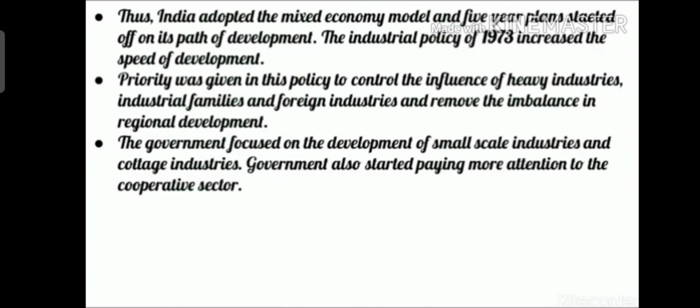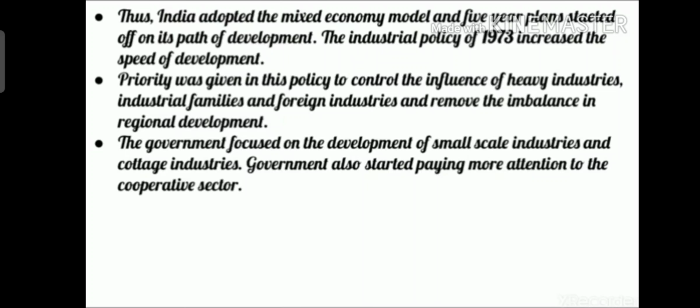Not only this, the government also focused on developing the small scale industries. Small scale industries means we usually have small scale industries in villages. In villages, people make groups of around 10, 20, 25 members in one group, and they start their own business. For example, papad making.